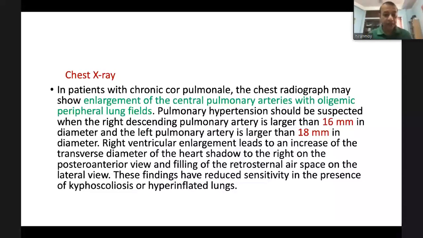Right ventricular enlargement leads to an increase in transverse diameter of the heart shadow to the right on the PA view and filling of the retrosternal space on the lateral view. These findings have reduced sensitivity in the presence of kyphoscoliosis or hyperinflated lung.